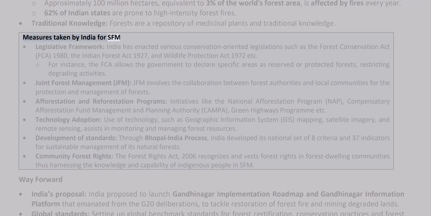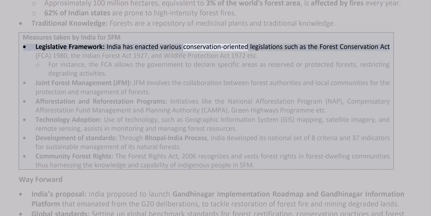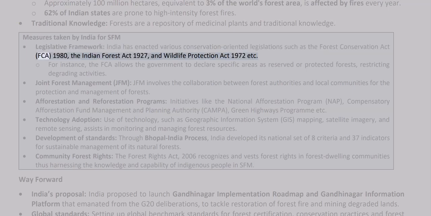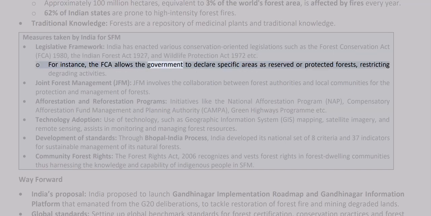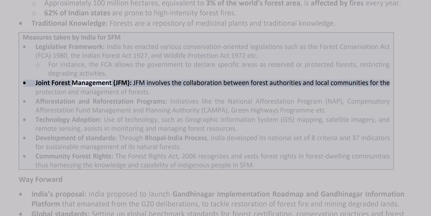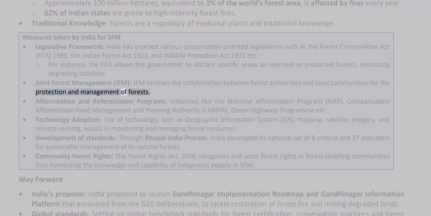Measures taken by India for SFM. Legislative framework. India has enacted various conservation-oriented legislations, such as the Forest Conservation Act (FCA) 1980, the Indian Forest Act 1927, and Wildlife Protection Act 1972, etc. For instance, the FCA allows the government to declare specific areas as reserved or protected forests, restricting degrading activities. Joint Forest Management (JFM) involves the collaboration between forest authorities and local communities for the protection and management of forests.